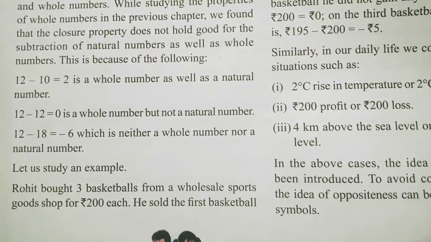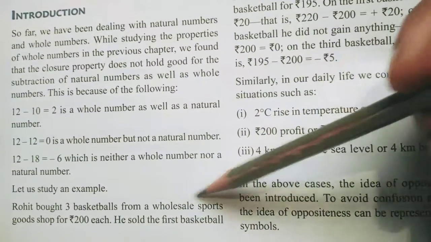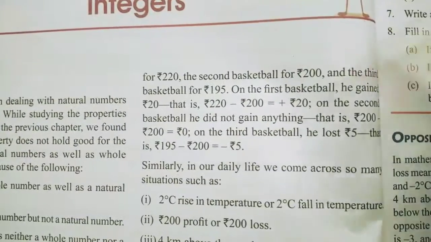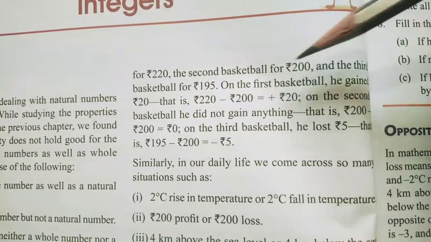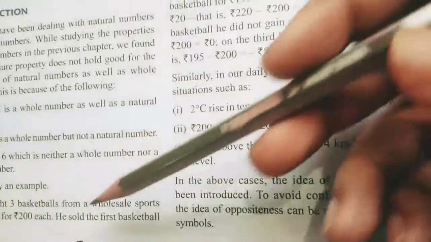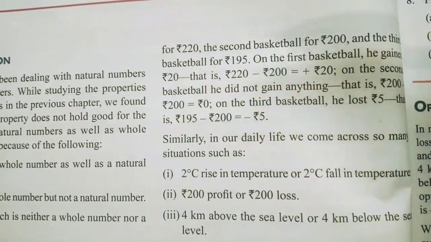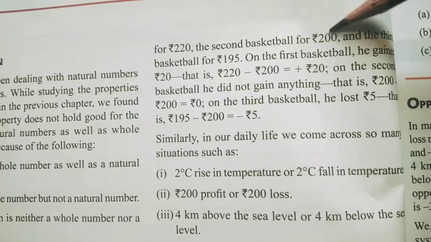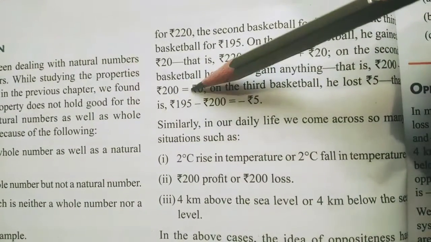Okay, so these examples are given. Rohit bought 3 basketballs from a wholesale sports goods shop for rupees 200 each. He sold the first basketball for 220, the second basketball for 200 and the third basketball for 195. So on the first basketball he gained rupees 20. That means he bought it for rupees 200 and sold it for 220 rupees. So what is the profit? 20 rupees profit. Okay, like this. And on the second basketball he did not gain anything, because the cost was 200 and the selling price was also 200. So 200 minus 200 is 0.